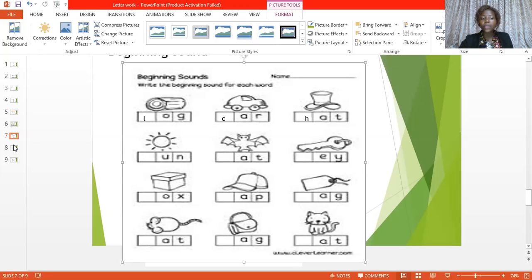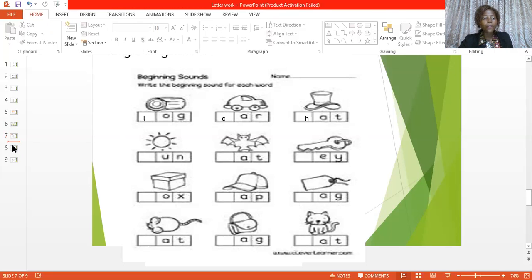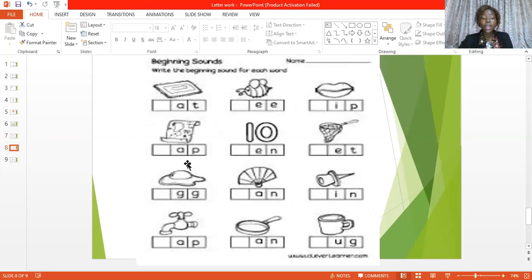We also have another picture of objects that we can look at. Can you see this? This is a mat. So the beginning letter sound here will be M, while the beginning letter sound here will be D. This is a D. So letter B sound B, as in B. Then this is lip. Can you see the picture there? Good. We have the letter L here.